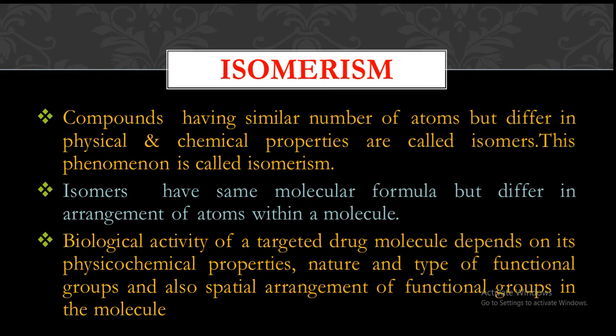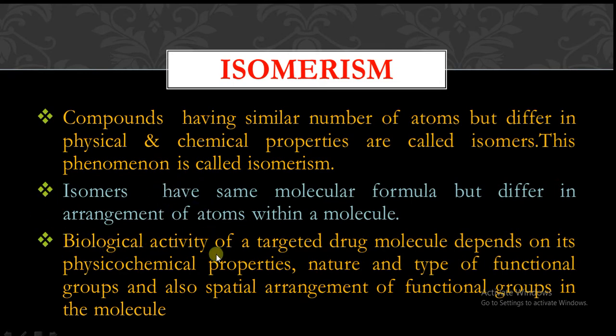What is isomerism? Isomerism means compounds having similar number of atoms but differ in physical and chemical properties are called isomers. So the compounds which contain the same number of atoms but they will differ in physical and chemical properties are called as isomers, and this phenomenon is called as isomerism. So isomers can also be defined as isomers have same molecular formula but differ in arrangement of atoms. The arrangement of the atoms means the 3D spatial arrangement of the atoms will be different within a molecule. So that type of compounds are called as isomers.